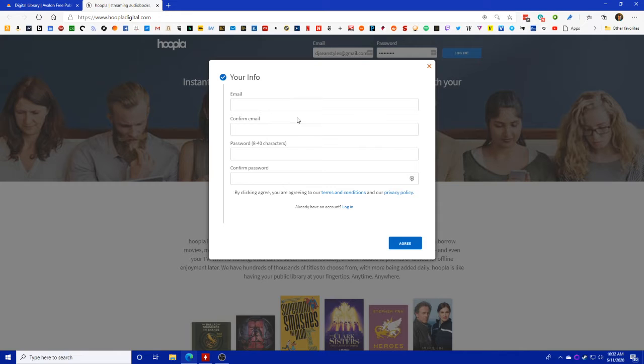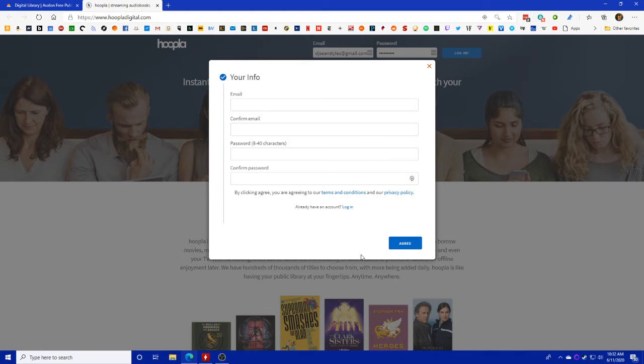You'll enter your email, enter it again, create a password, and enter that again, and hit Agree. The next thing it's going to ask you for is to enter your library card number and pick the Avalon library out of the list. You can just search for us. Avalon Free Public is usually enough to find us in most of the lists on here. And then that'll be it, and you'll be in. Going forward, no matter what device you go on, you can just log in with that email and that password.